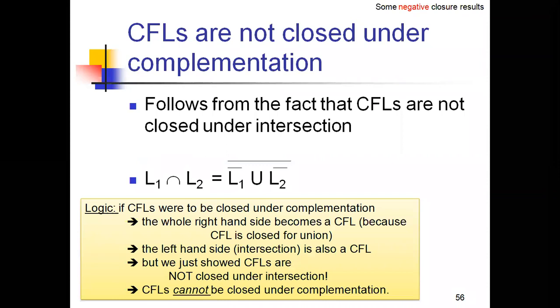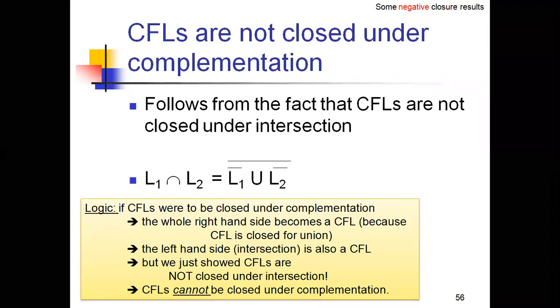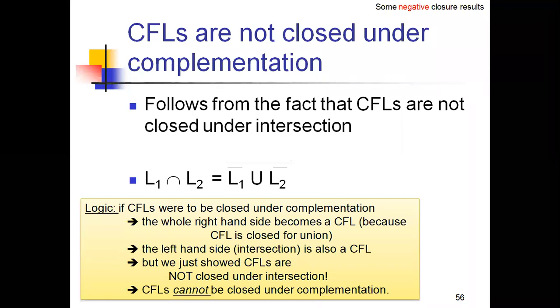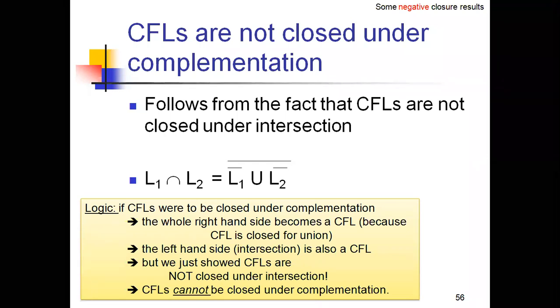So the context free languages are not closed under complementation. Since it is not closed under intersection, and the complement is derived from the intersection, we are just following the fact of the intersection: it is not closed under context free languages, and the same impact applies to the complementation. So here we get negative closure results. For that, we are showing that it is not closed under the complementation.